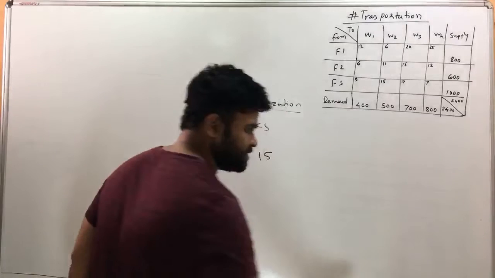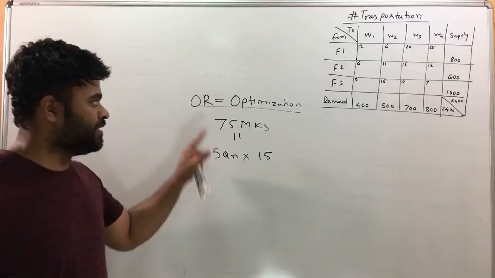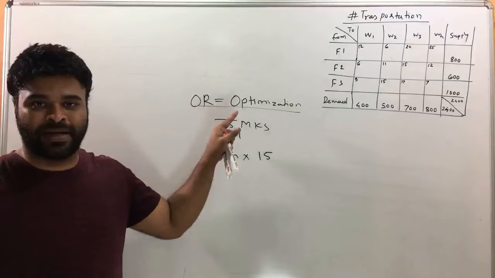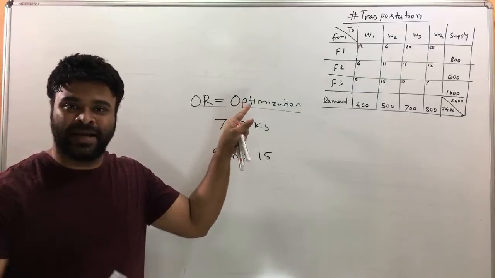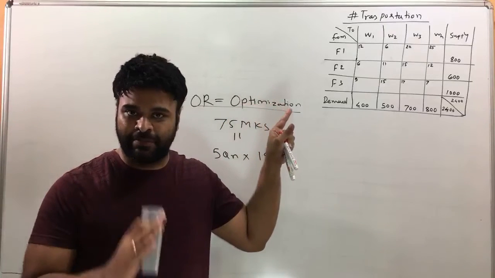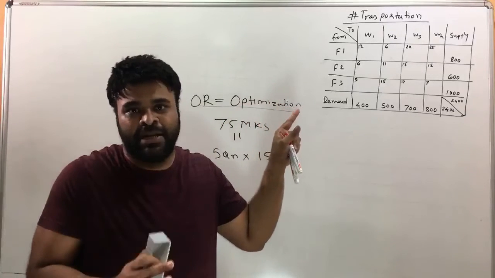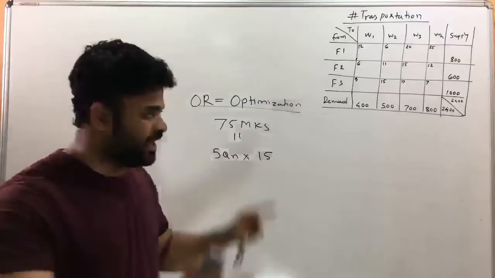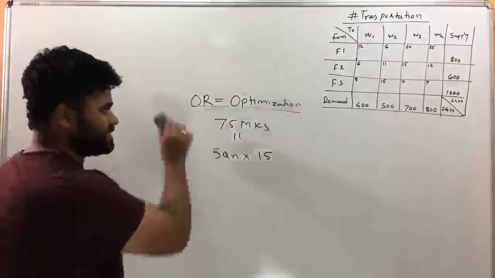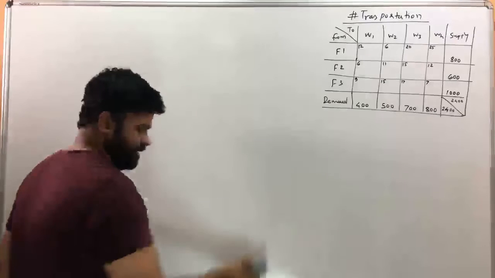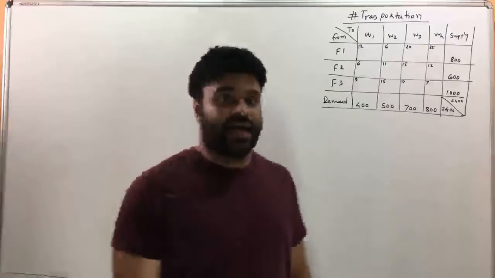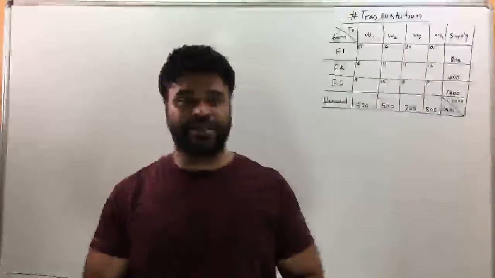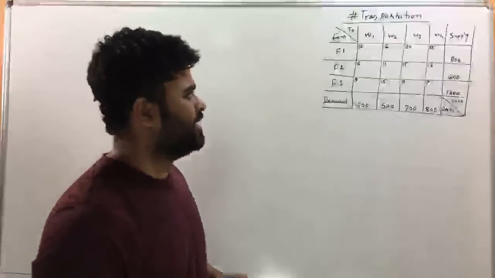Let's just cut the introduction short. Just remember that when it is OR, it is all about optimizing: the best answer, the best value of profit, and the best value of cost. The minimum cost and the maximum profit is what we're going to find here. Let's start with the question that I have at hand. We have the first question of transportation, and I will tell you how it works.